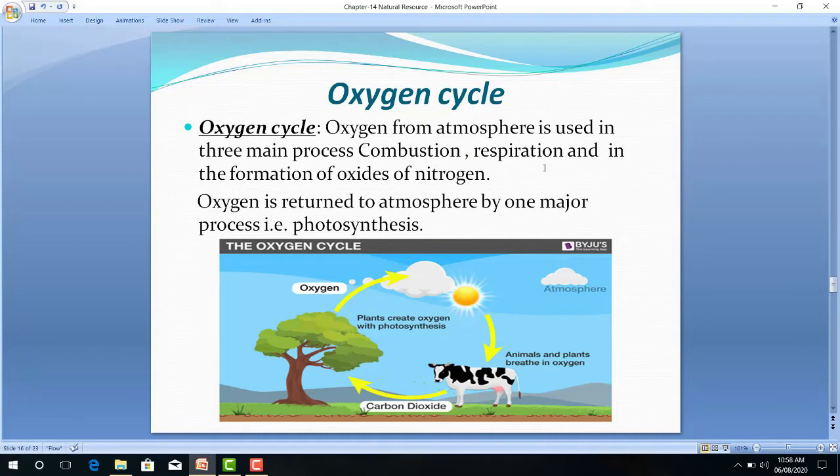This energy is utilized by our body organs, and carbon dioxide is released in the atmosphere. And this oxygen is also useful for the formation of nitrogen oxides. Oxygen is returned to the atmosphere by one major process that we have already seen, that is photosynthesis. So by photosynthesis, plants take carbon dioxide, which is quite harmful and is a global greenhouse gas.